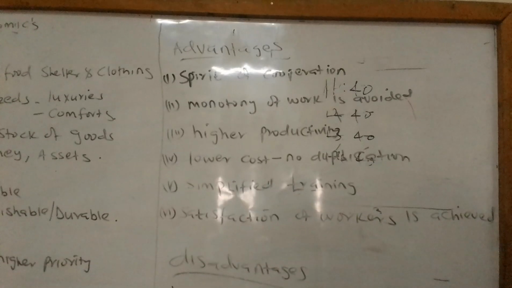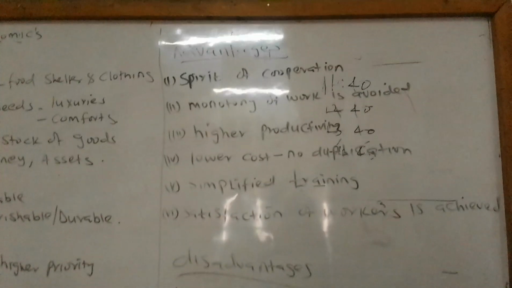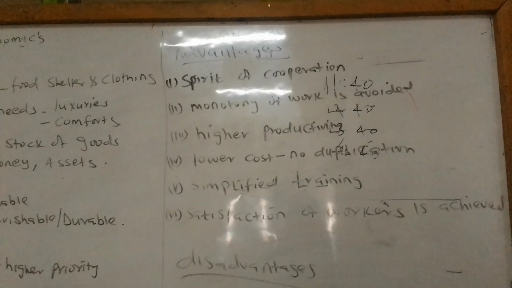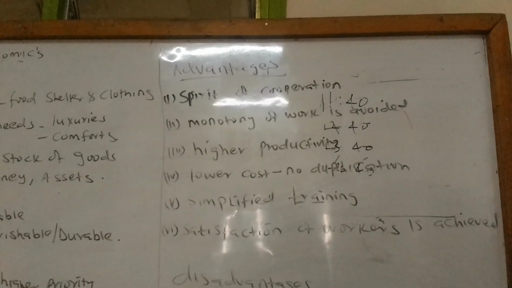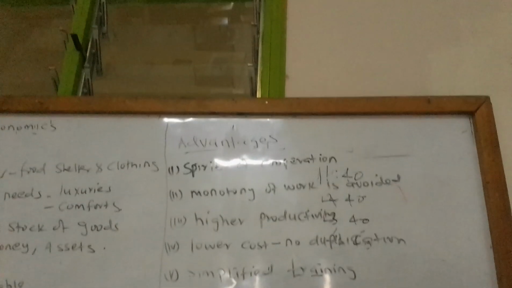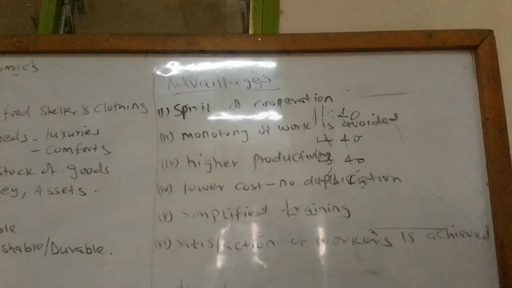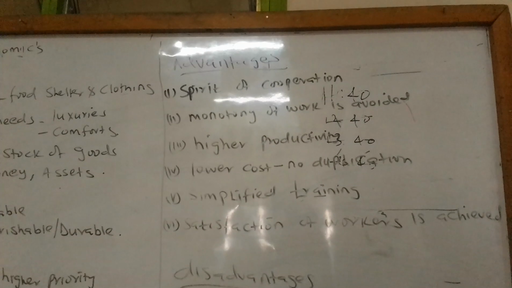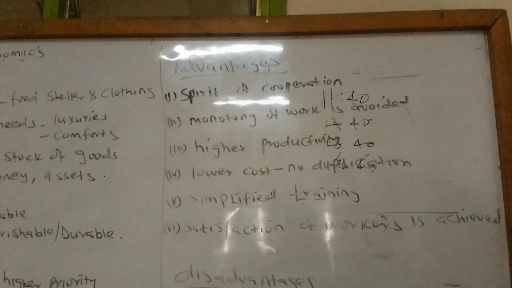When we talk of advantages, if we are going to separate maybe several sections depending on the specialization, what are we going to gain as an institution, as an individual, and at the end of the day, we want to get the profit out of our product that we are able to sell or we are able to produce. So the first one is spirit of cooperation. We'll be able to cooperate.